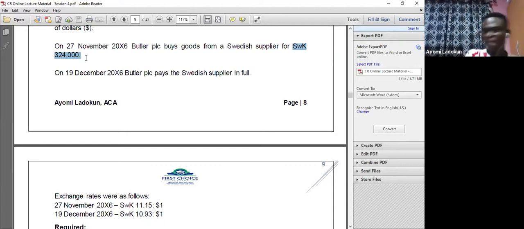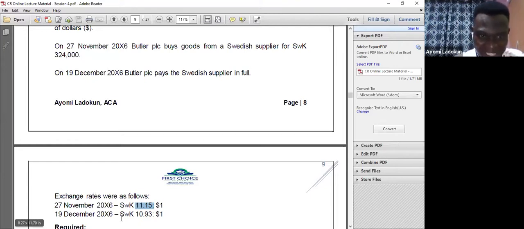I need to divide. Okay, so I will now say at the date of that transaction, I will divide 324,000 divided by 11.15. Okay, I'm going to get a figure. Because I'm not using a calculator now because of time, I may not be able to do that, but I'm sure you can do that on your own. So you have the figure. Because I buy goods from a Swedish supplier, I'm buying goods. So since I'm buying, what will I do? I will debit purchases and I will credit what? Payables, okay, because I have not paid.